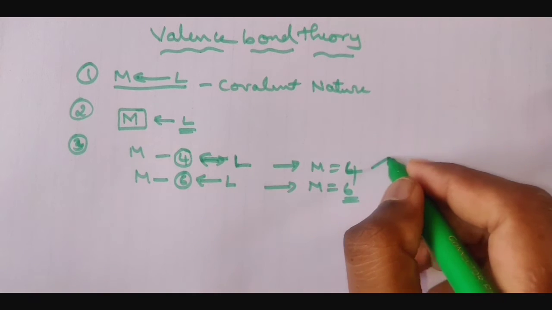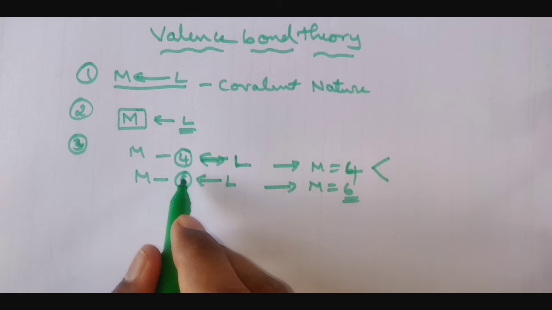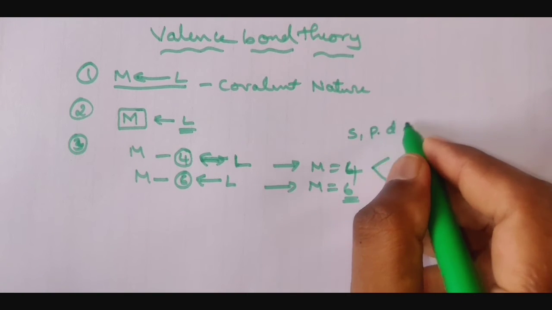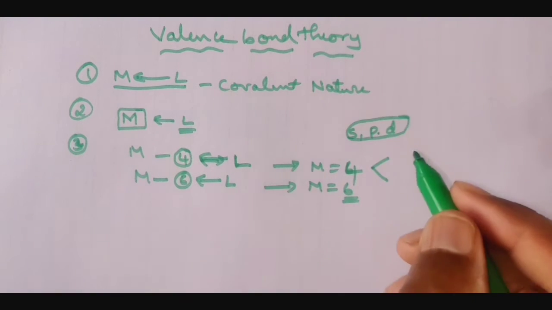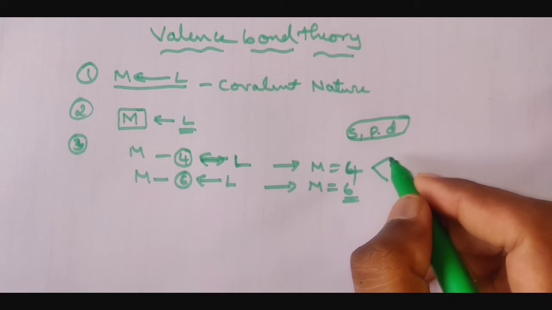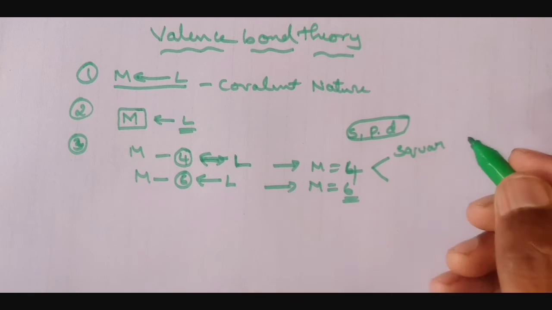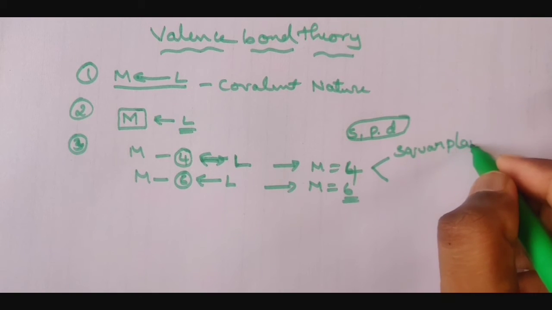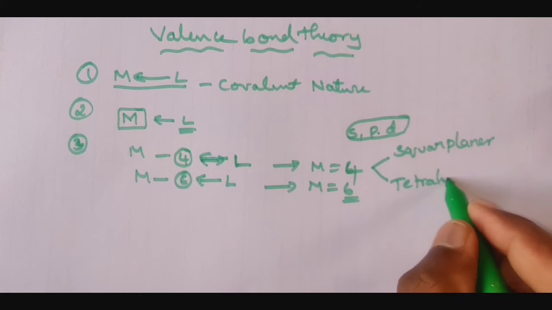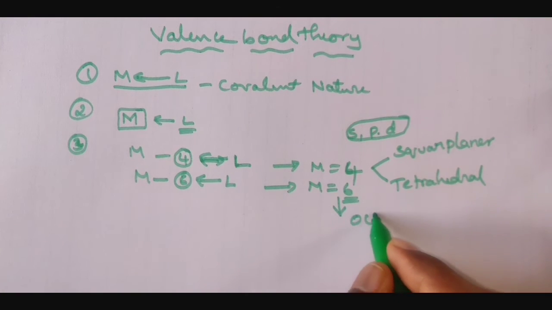If you are talking about coordination number 4 or coordination number 6, an s orbital, p orbitals and d orbitals combine together to form a different set of hybrid orbitals. If the coordination number is 4, there are 2 types of hybrid geometry we are going to see, that is square planar or tetrahedral. If coordination number 6 is there, then octahedral will come.